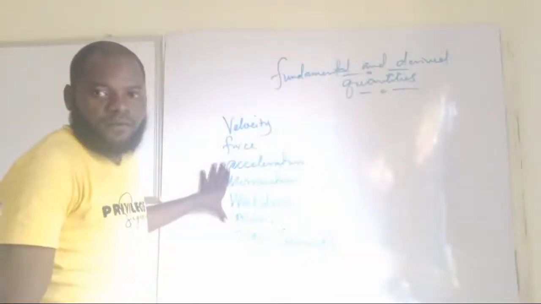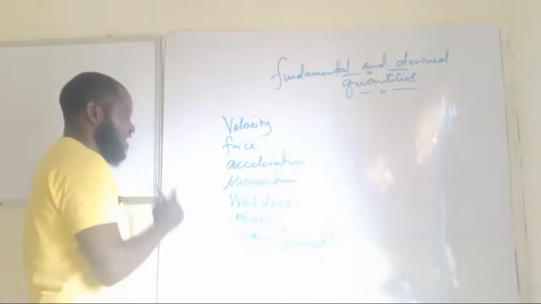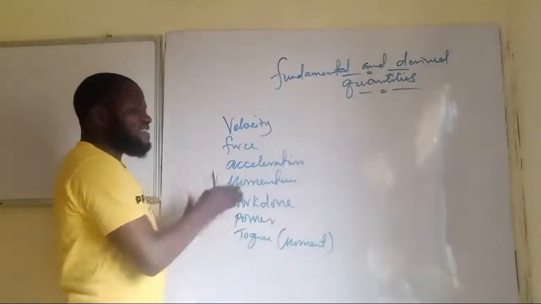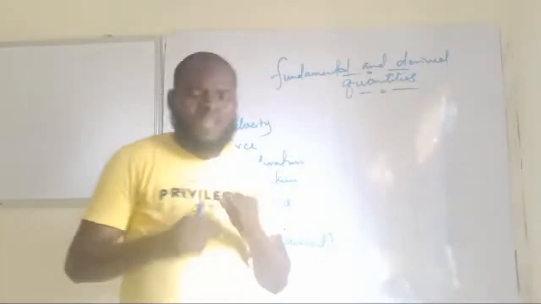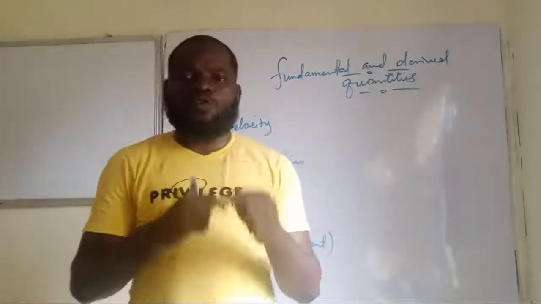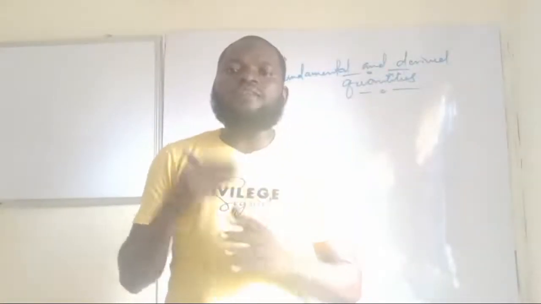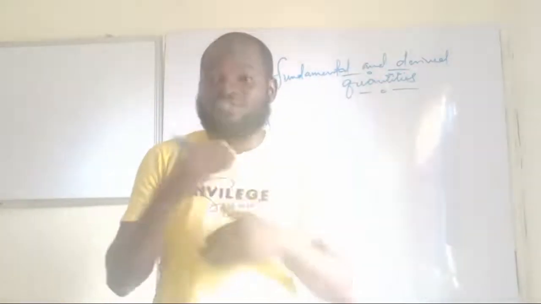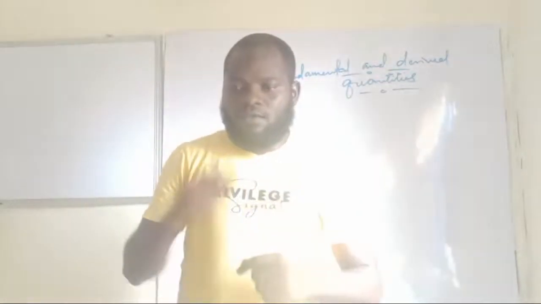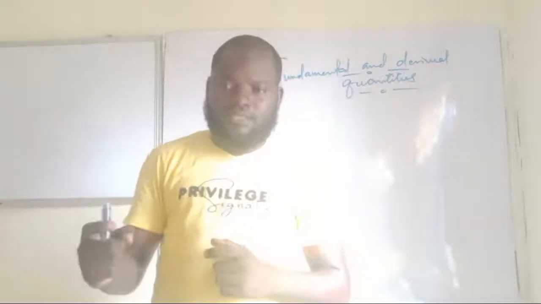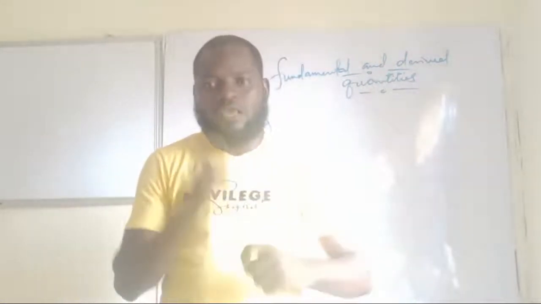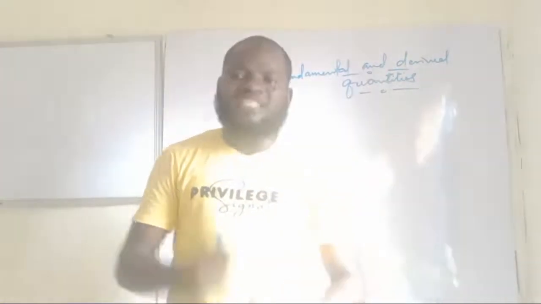So if that should be the case, what are the things that you need to always watch out for when it comes to derived quantity? You always need to understand their relationship with fundamental quantities. That is the relationship that exists between that quantity and what?